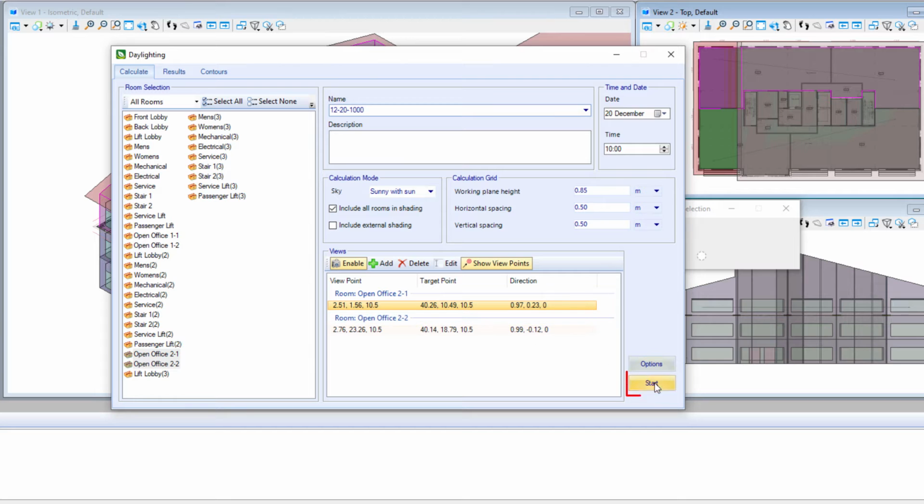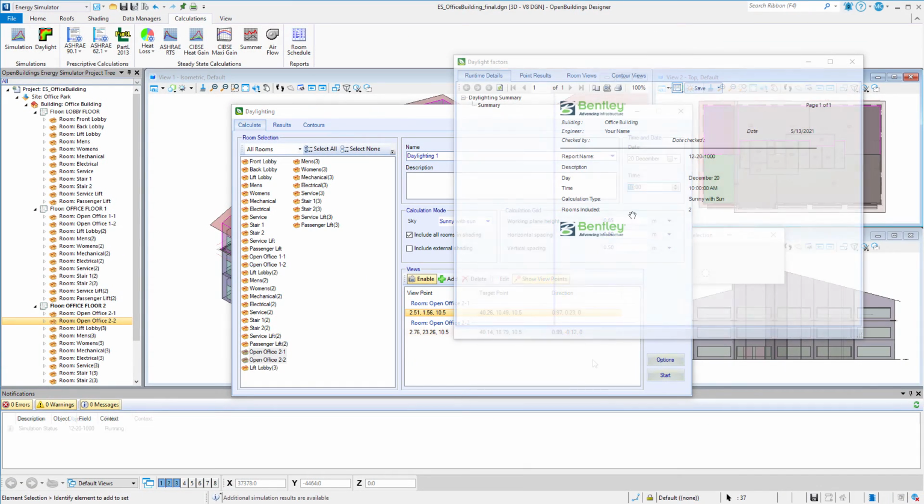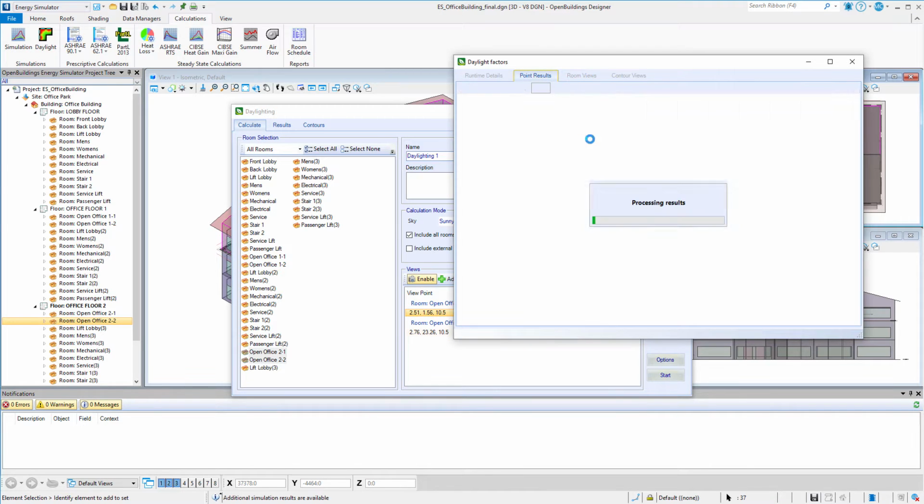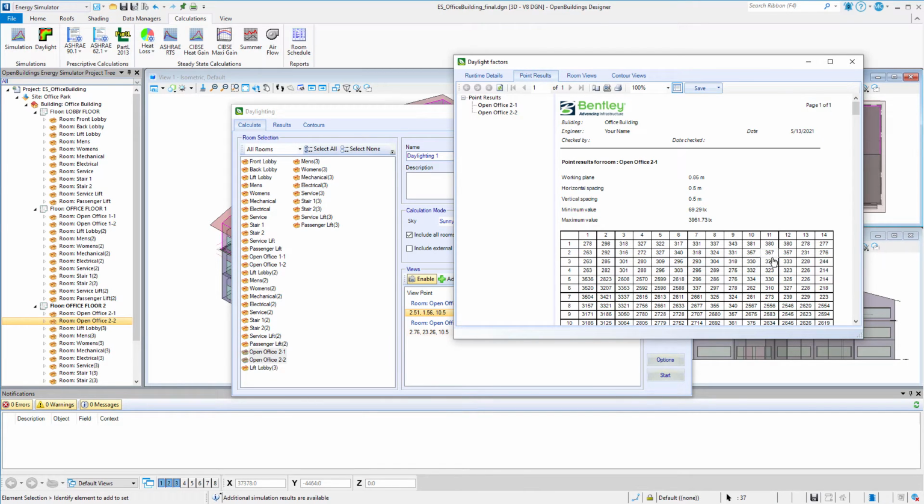So now I am ready to run the report. I will just select Start. When the simulation finishes, a report will open and you will have those point results.